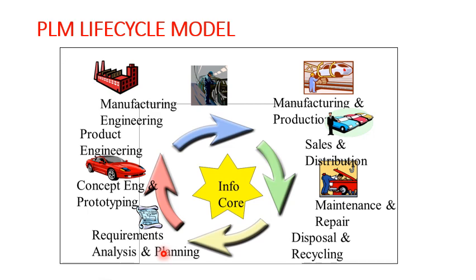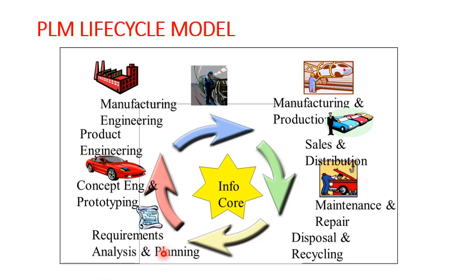In manufacturing and production, mass production does not begin all at once. It always begins from one particular part or one particular product, and that product will be manufactured first. Once a single product is manufactured, it will be tested for its functionality: whether it is as per the customer's requirements and whether it is functioning as per the desired specifications. Once the product qualifies all the quality tests, then mass production begins. So in manufacturing and production, we do the production ramp up, and then the mass production of the products.